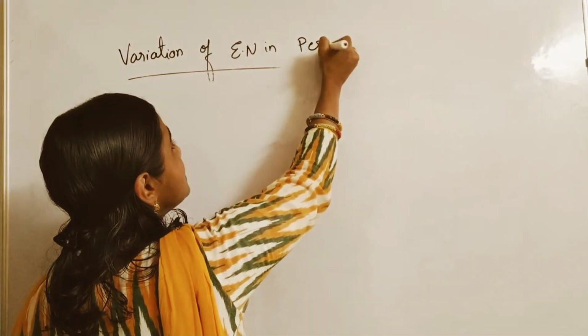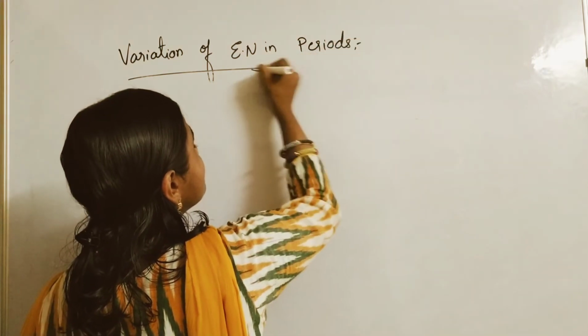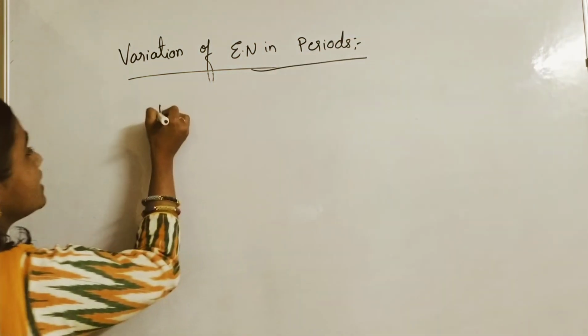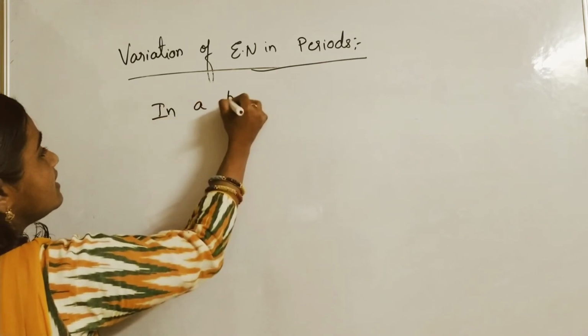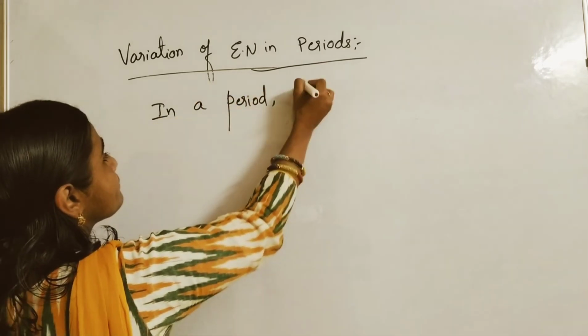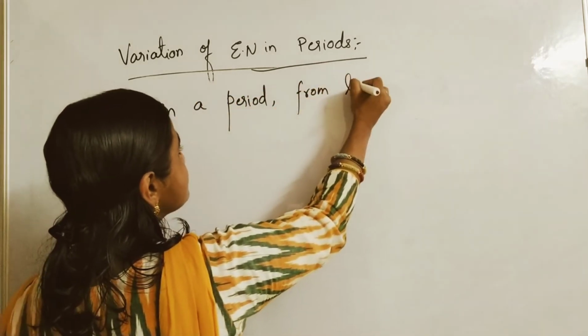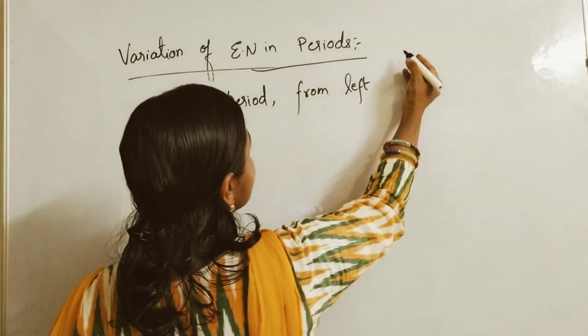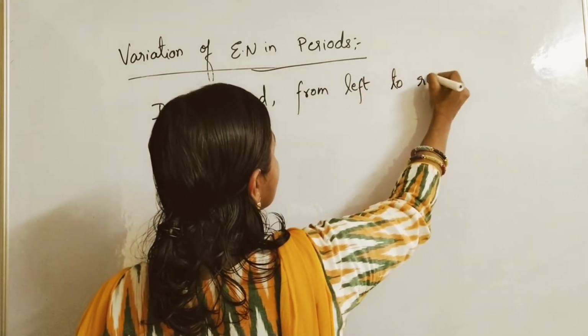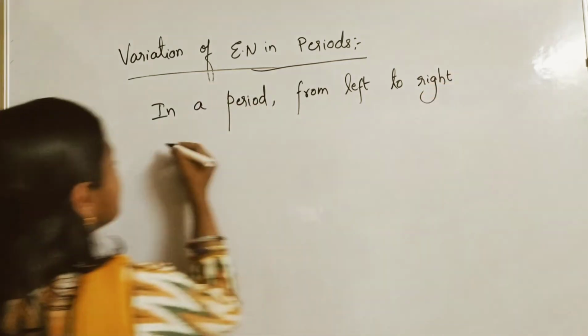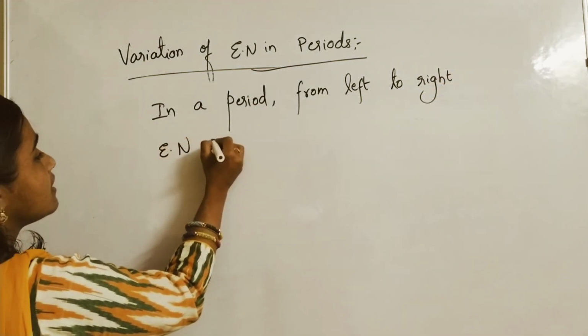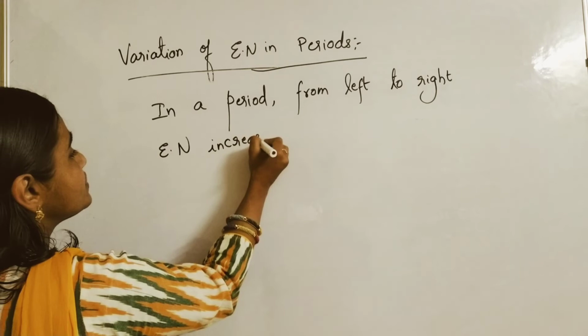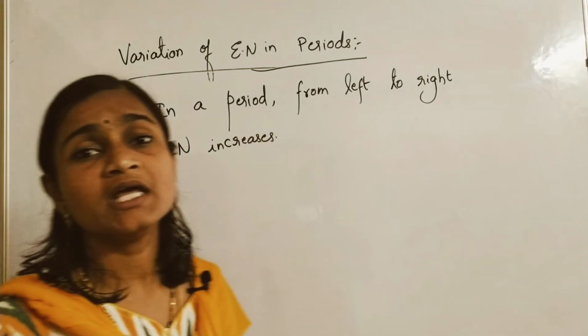electronegativity increases. In a period from left to right, electronegativity increases.